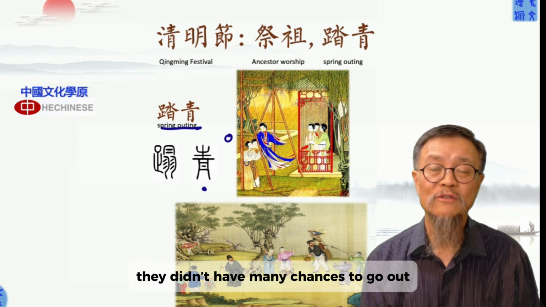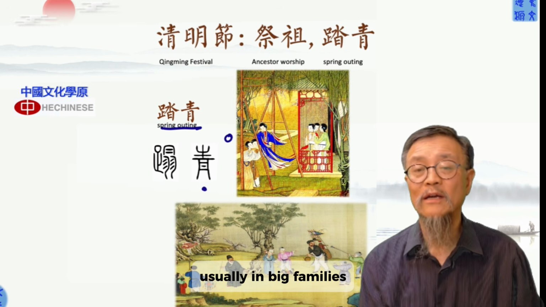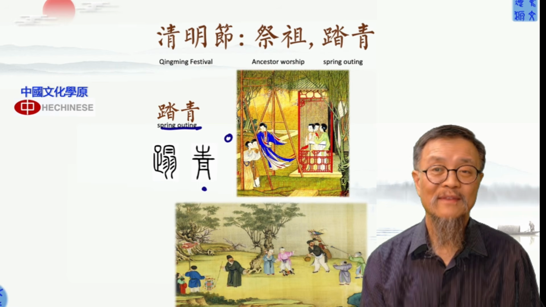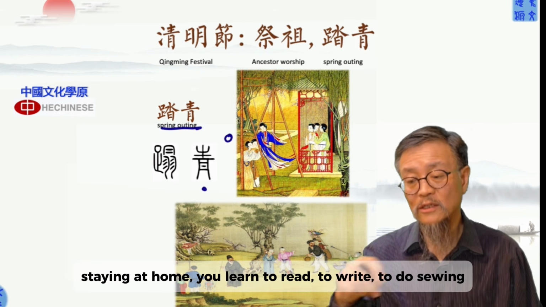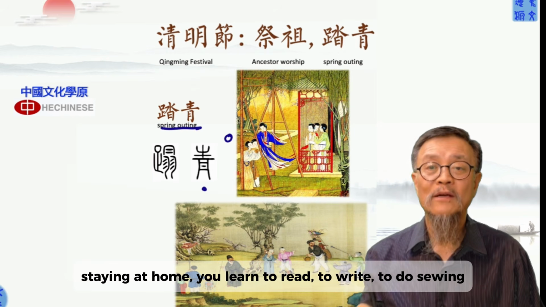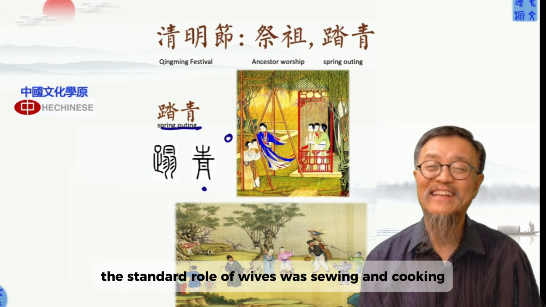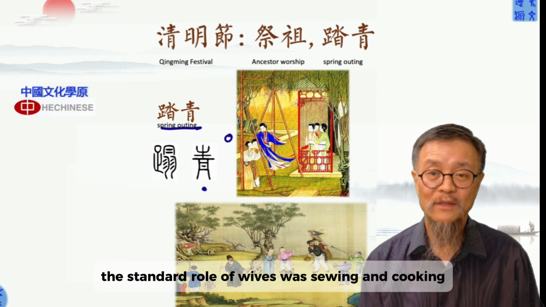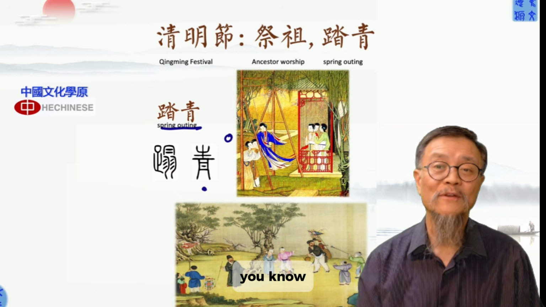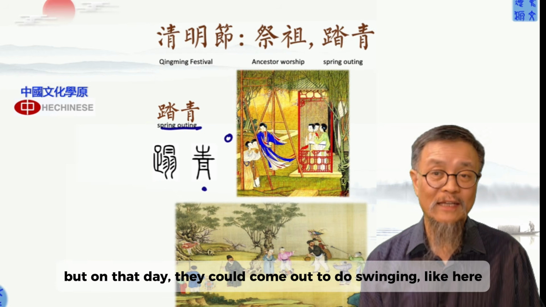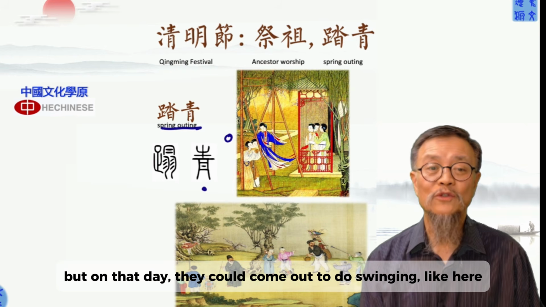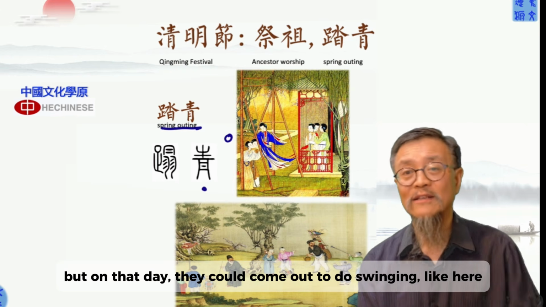They don't have too much chance to come out, usually in big families. At home, you can learn to read, to write, to do sewing, all the techniques standardized wives should learn. Sewing, cooking. But that day, they can come out to do the swinging, like here.